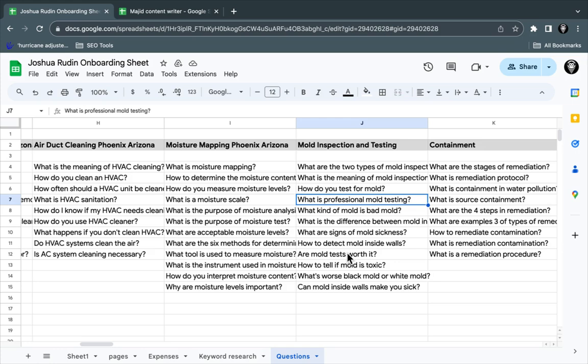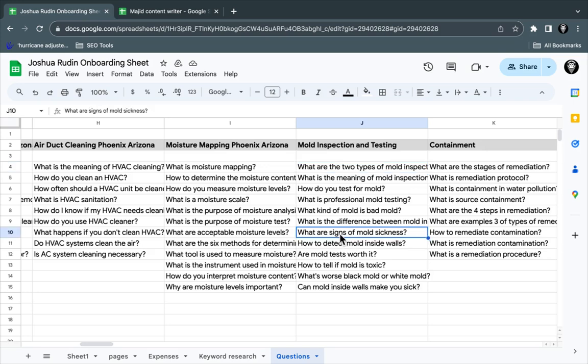For instance, types of mold inspection. What is the meaning of mold inspection? Those go together, because we explain the meaning of something, and then we break down the different types of that thing. What is professional mold testing? Once again, that would be different questions to answer in the same blog article, one topic.